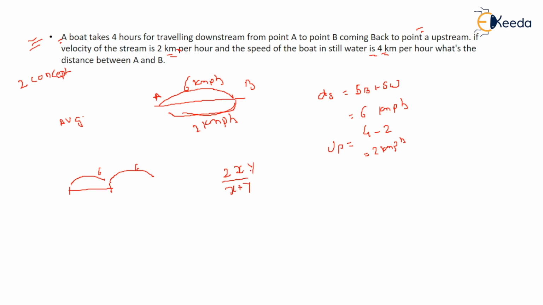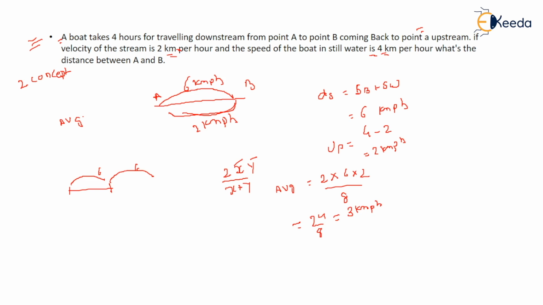So you know the x and y values, that is upstream and downstream values. You can put them simply here. So 2 into 6 into 2 upon 6 plus 2, that is 8. So you will get the average speed, right? What it comes out to be: 2 into 6 into 2 is 24, by 8. That comes out to be 3 kilometer per hour.